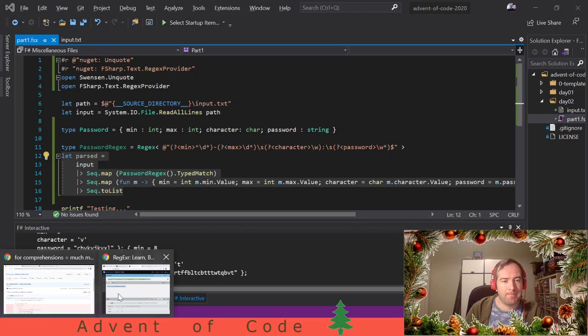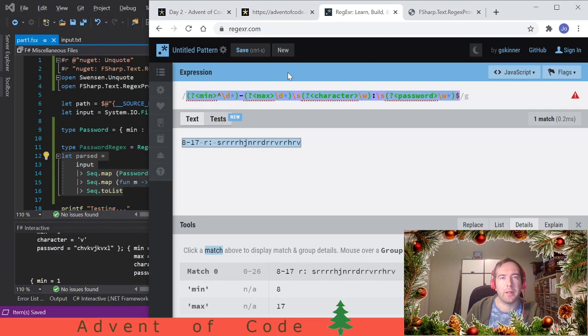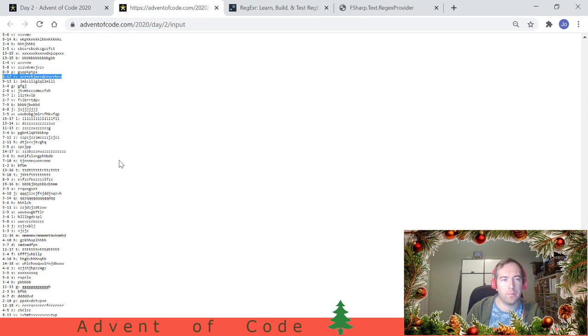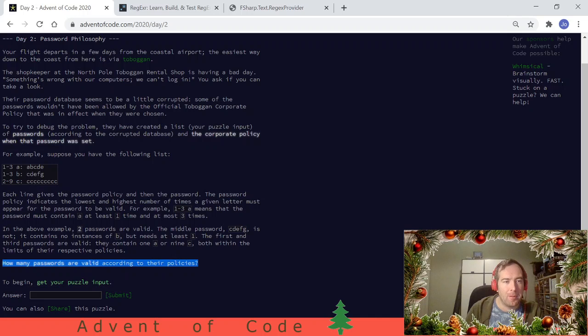Next step. Where were we? This, yep, there we go. That's our input. So now we need to find the passwords that are valid according to their policies. So we need to go over every parsed password and see if the policy applies.